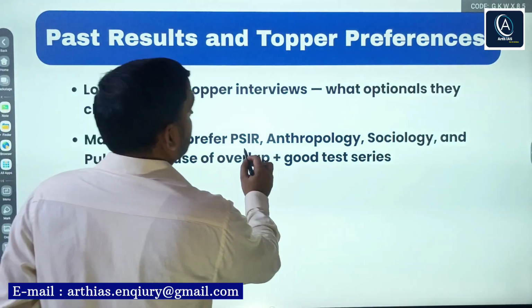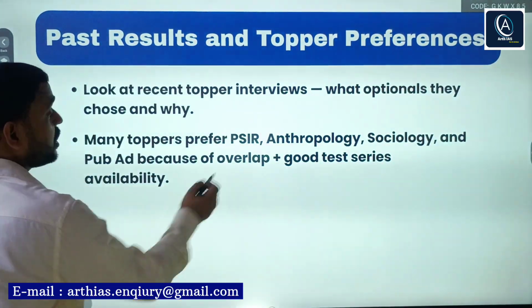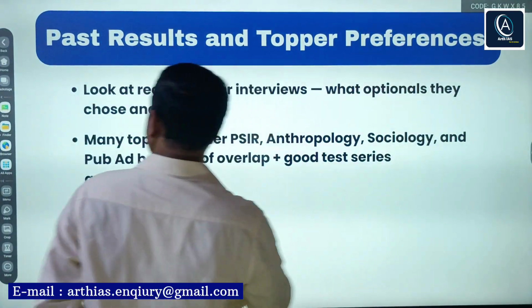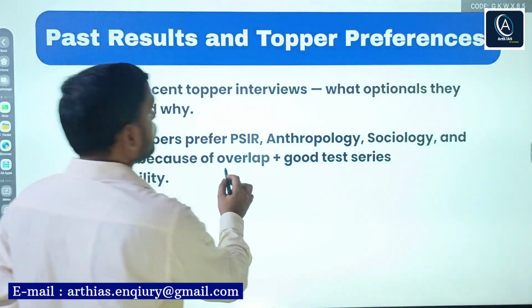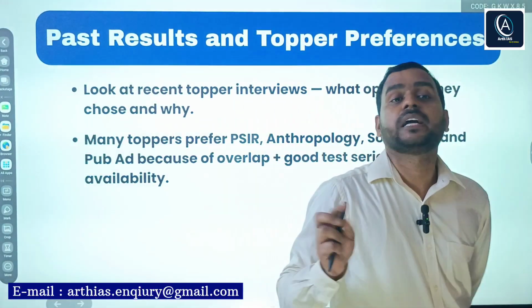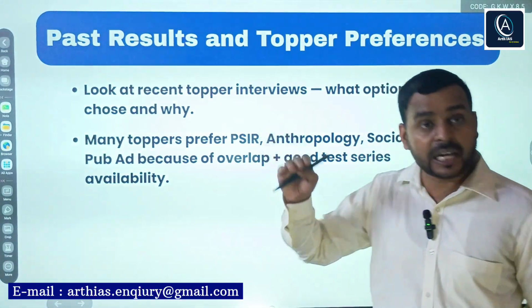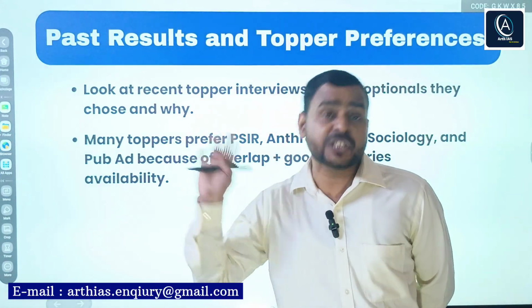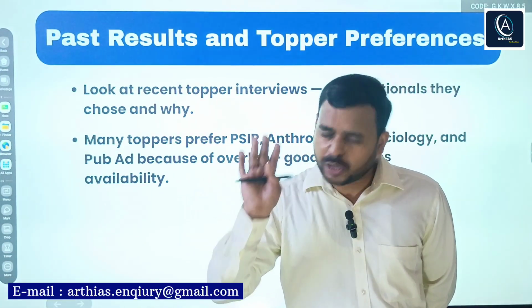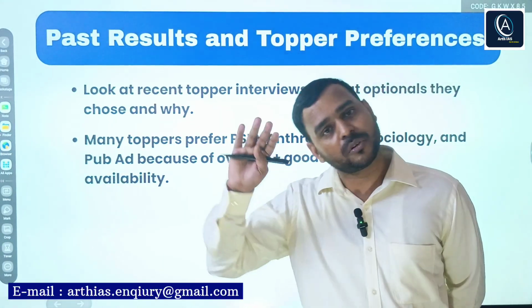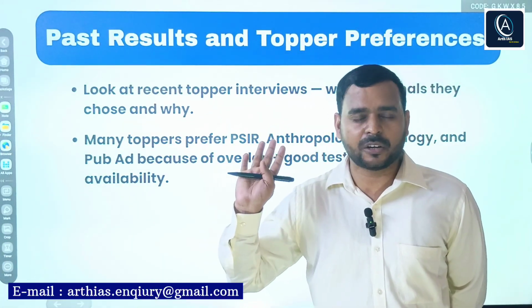Again, political science, international relations, anthropology, sociology, public administration are popular because of overlap and good test series availability. Obviously, as I said, I have mentioned 15 popular optional subjects, and for almost all of these, resources, coaching classes, and test series are available.